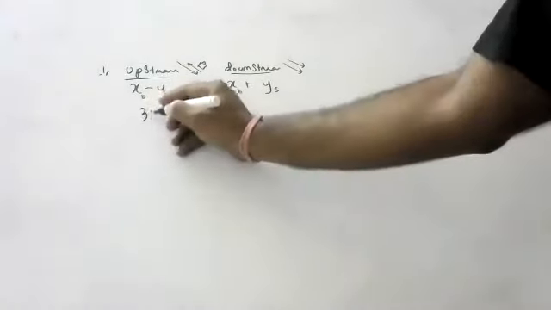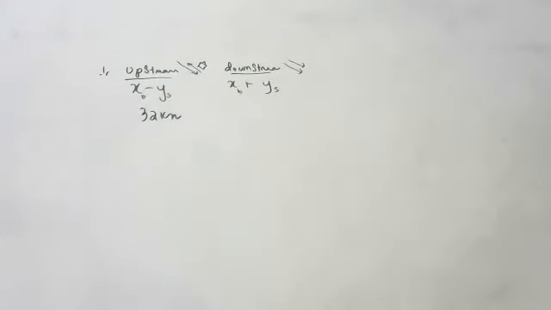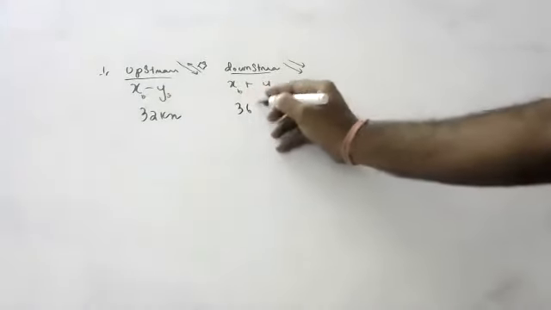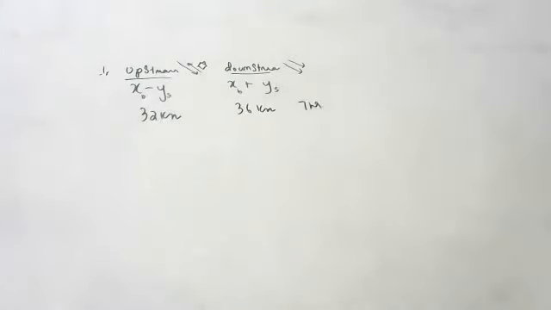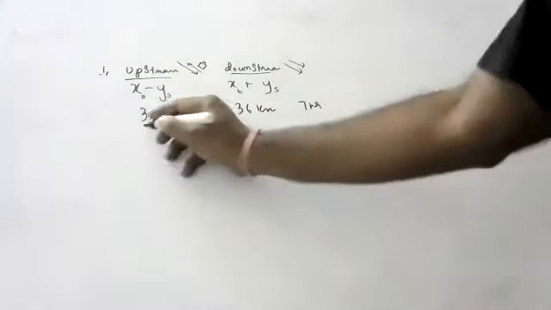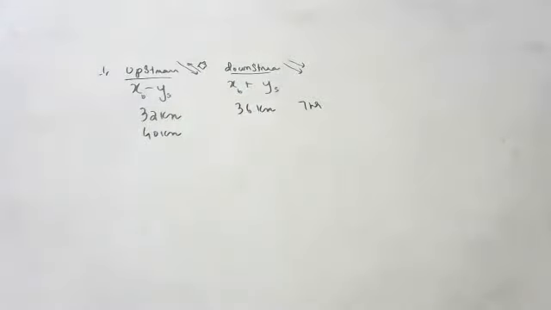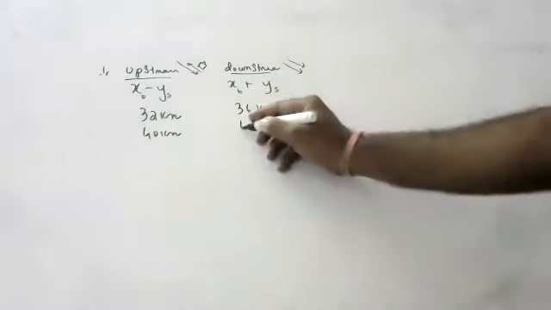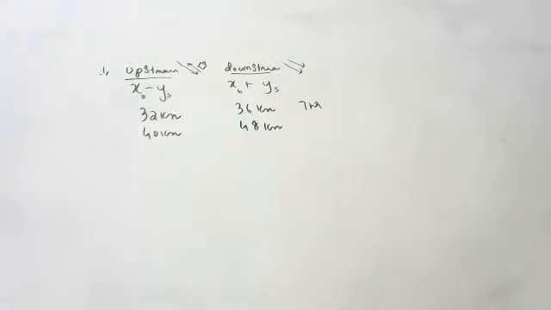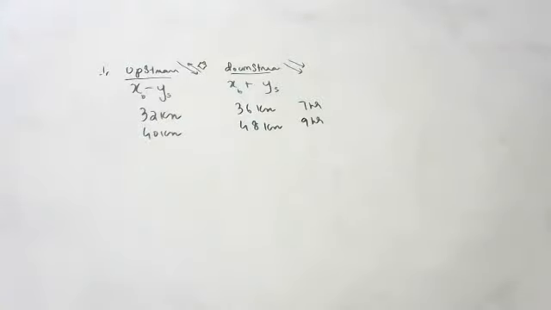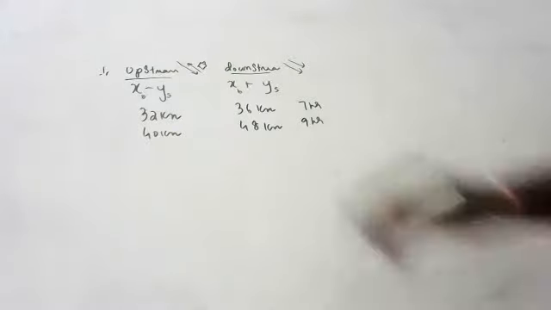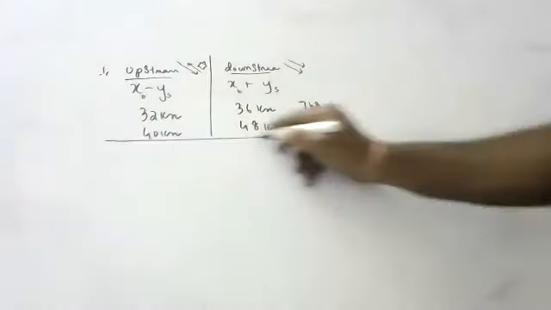A boat goes 32 kilometers upstream and 36 kilometers downstream in 7 hours. This is one parameter, and in the other case it covers 40 kilometers upstream and 48 kilometers downstream in 9 hours. Okay, children, find the speed of the boat and the speed of the stream. Both questions are the same.